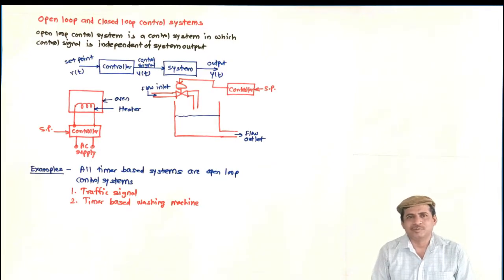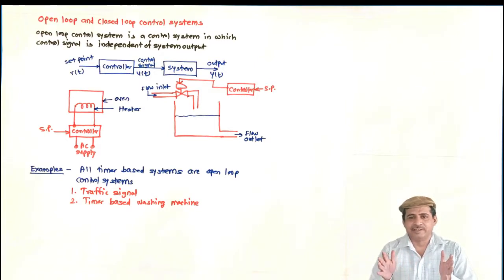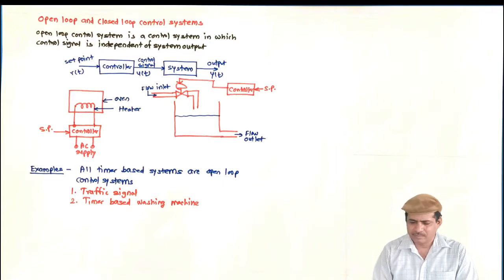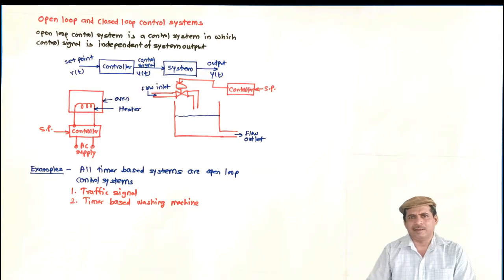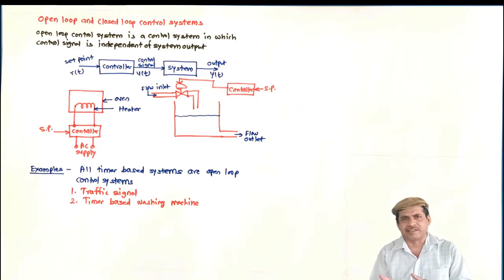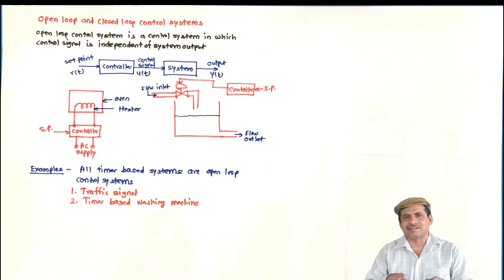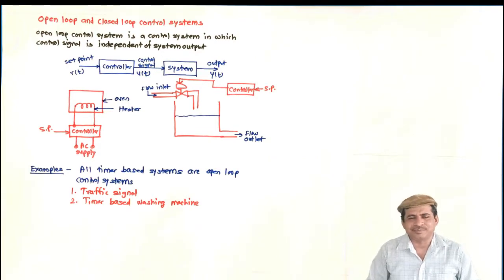It is open loop. So if the same lot of clothes of the same weight is put inside the washing machine, operated for a certain time and taken out as a batch, and then the same weight, same clothes on the next day with more dirt, if we operate the machine for the same time, you will not get the clothes as clean as earlier.